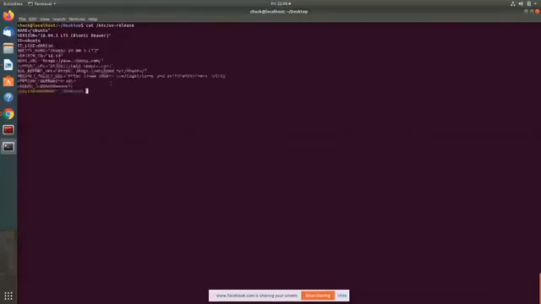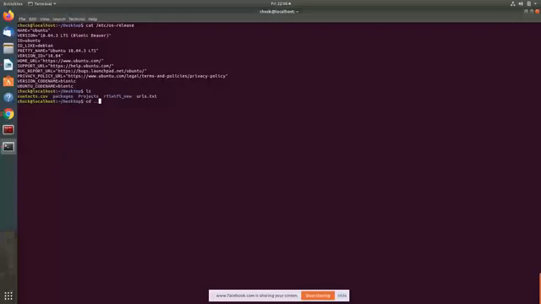Now, another very common command is ls. ls stands for list. What ls does is list all the directories and files in your current location.